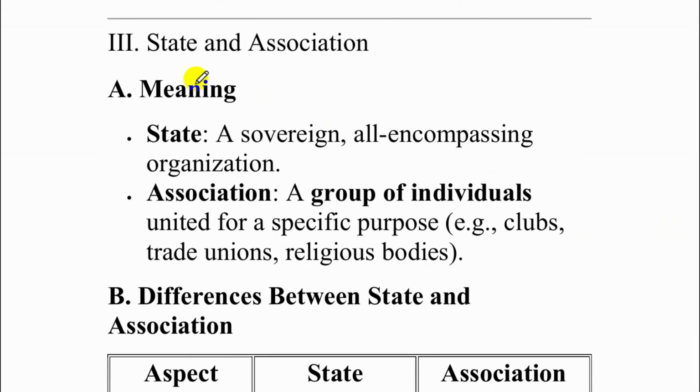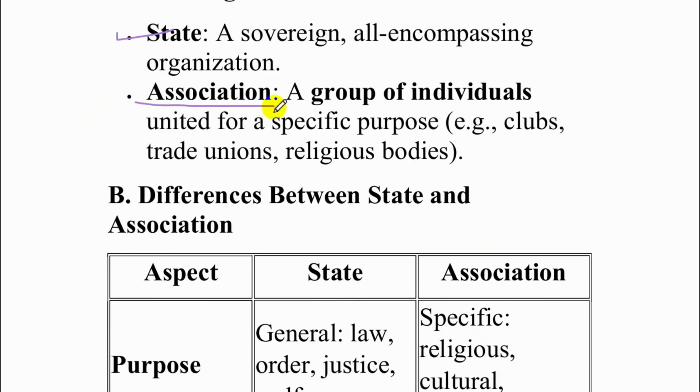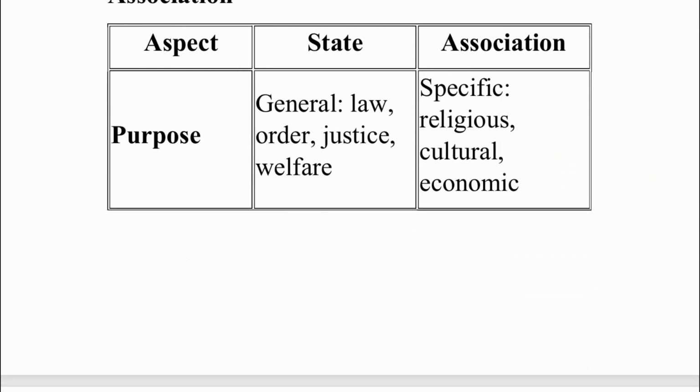Next, let's look at state and association. State is a sovereign, all-encompassing organization, whereas an association is a group. The word associate itself means a group. So, an association is a group of individuals united for specific purposes. For example, clubs, trade unions, or religious bodies. Religious bodies would include trusts. Now let us cover the differences between the state and the association.